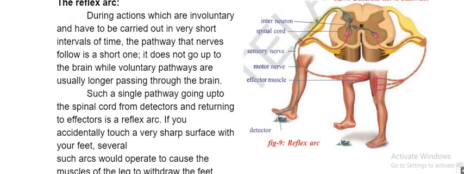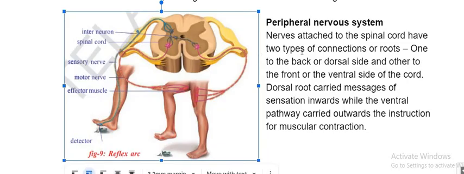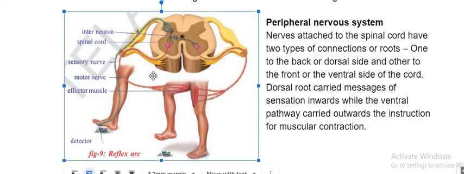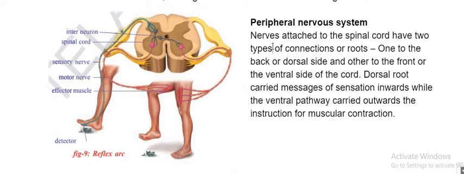What is the peripheral nervous system? Yeah, PNS talks about the same again, about the spinal cord. Here again there are 2 nerves. One is carrying the information from the detector, and one is carrying information to the muscles.